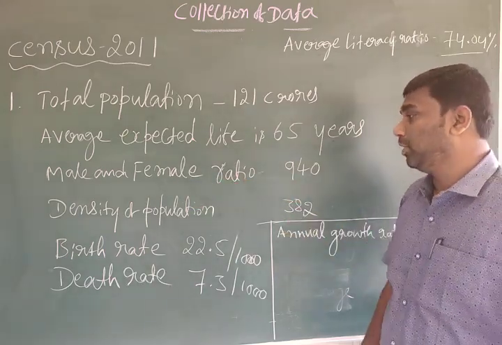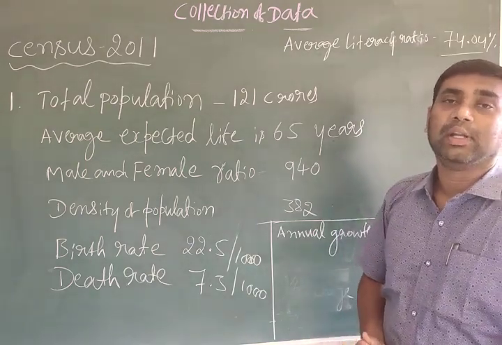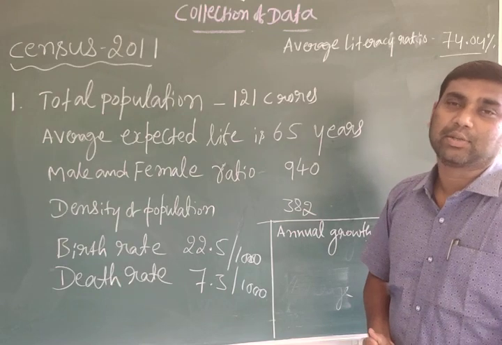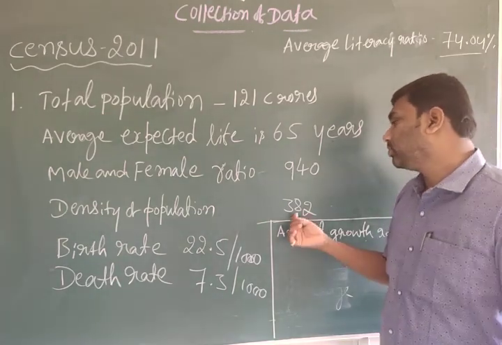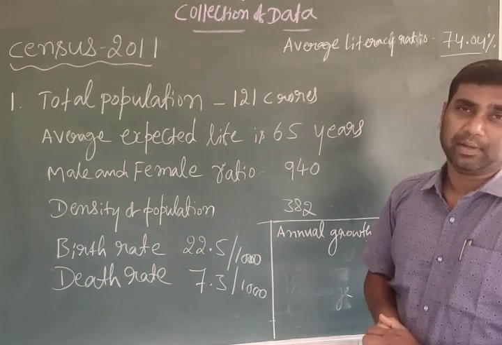Then density of population, which you know very well, is the number of people living in a square kilometer area. That was 382 persons per square kilometer.